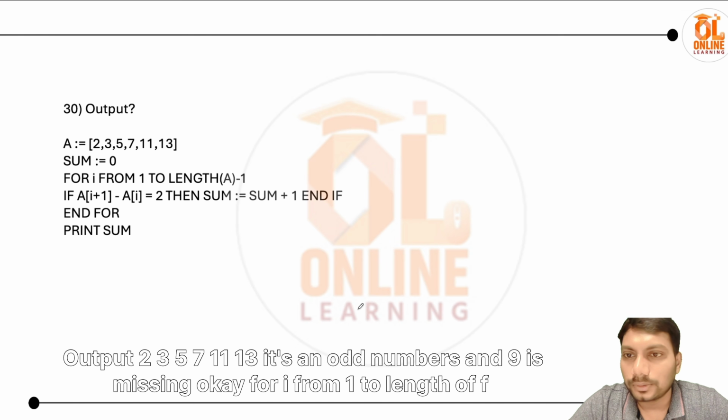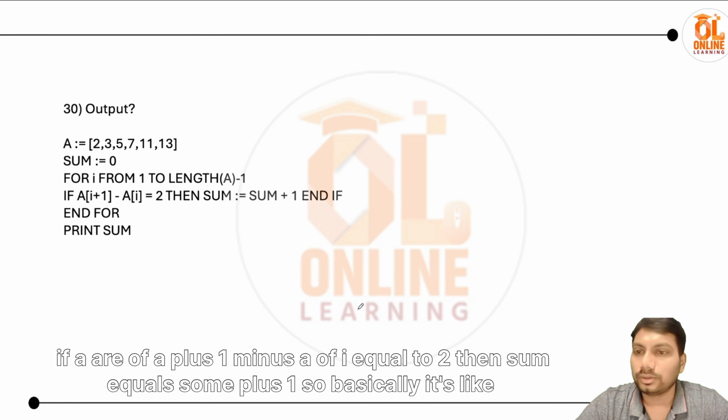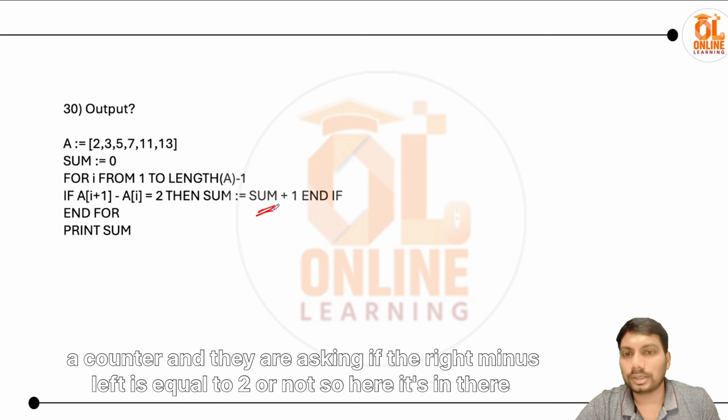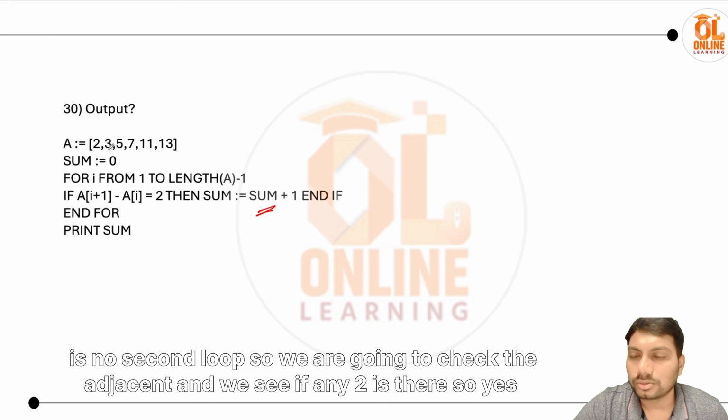Output 2 3 5 7 11 13. It's odd numbers and 9 is missing. Okay, for i from 1 to length of a, if a of i plus 1 minus a of i equal to 2, then sum equal to sum plus 1. So basically it's like a counter, and they are asking if the right minus left is equal to 2 or not. Here there's no second loop, so we're going to check the adjacent and we'll see if any 2 is there.